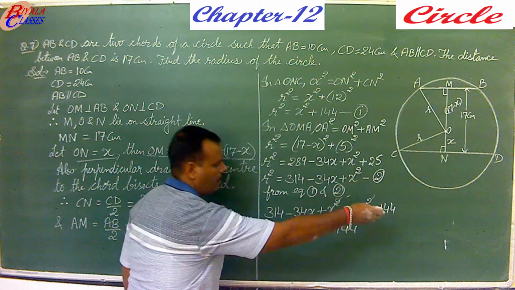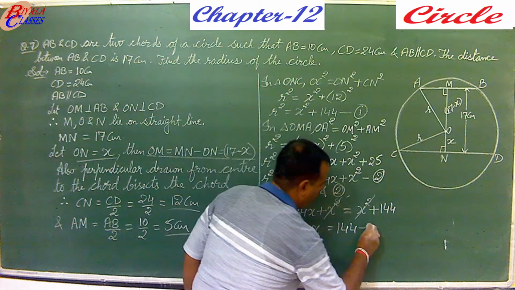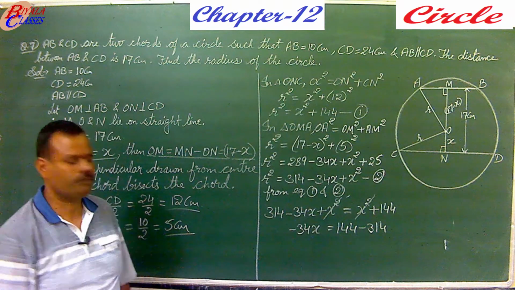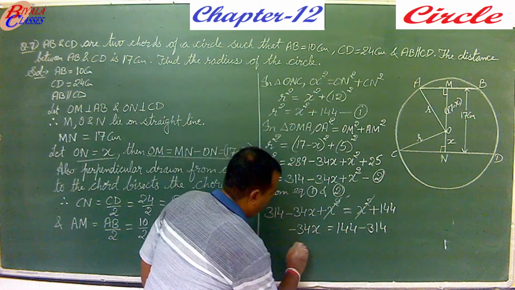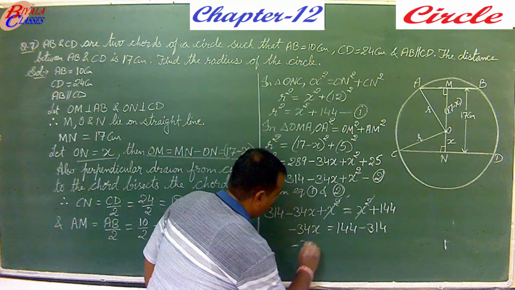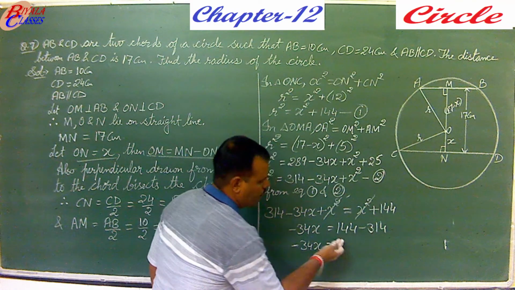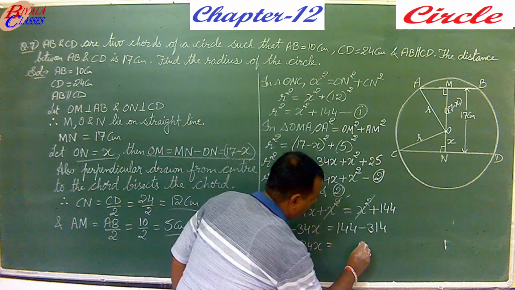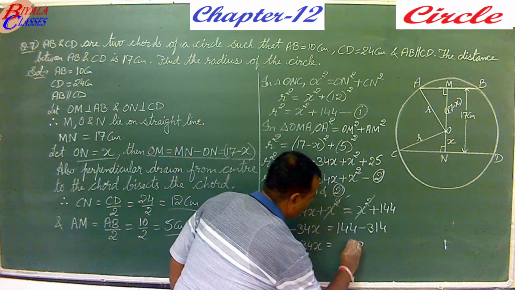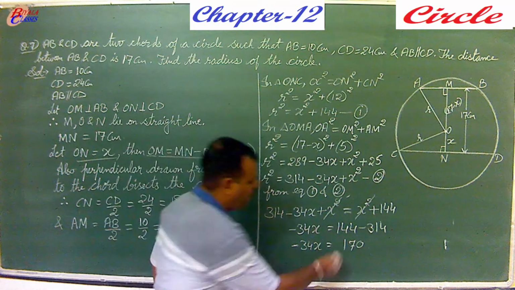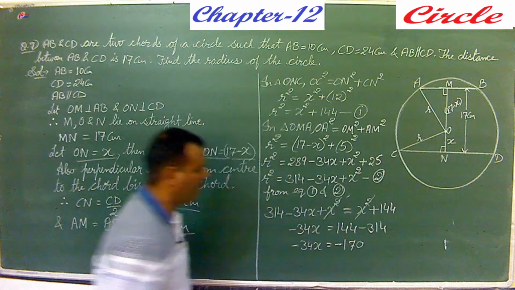144. 314 transposed to the other side, minus 314. And you get minus 34x equals, now subtract it. On subtracting it, you will get 170, and this is negative.